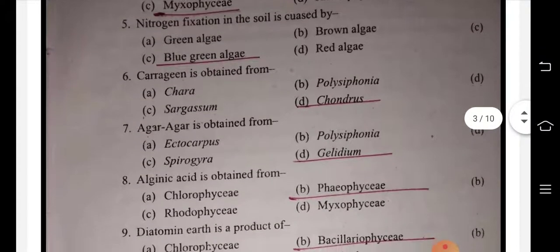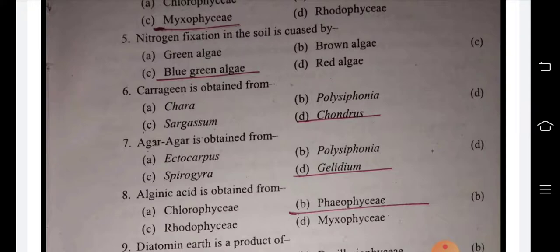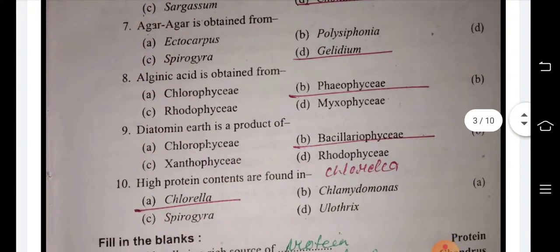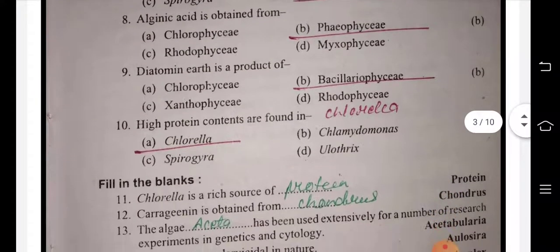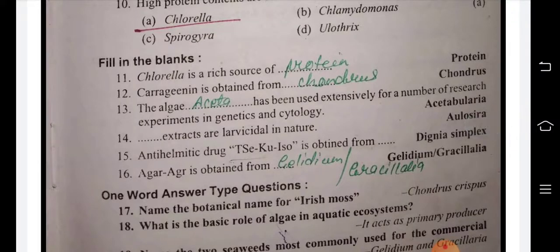Nitrogen fixation in the soil is caused by blue-green algae. Carrageen is obtained from Chondrus. Agar-agar is obtained from Gelidium. Alginic acid is obtained from Phaeophyceae. Diatomaceous earth is a product of Bacillariophyceae. High protein content is found in Chlorella. Chlorella is a rich source of protein. Carrageen is obtained from Chondrus.